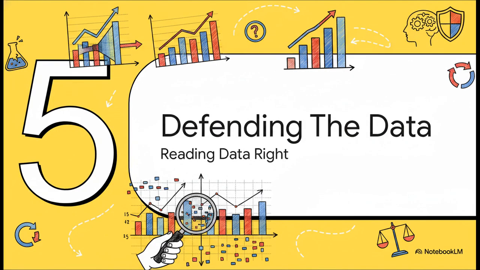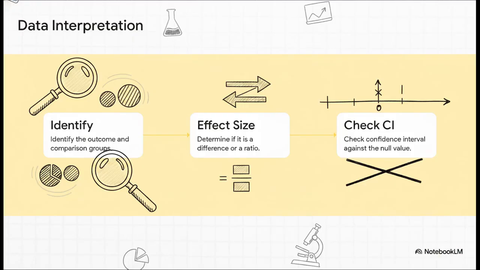All right, final stretch. How do we protect our guidelines? Section 5, defending the data. We protect our patients by rigorously vetting the data. First, identify the outcome and the effect size. Second, ruthlessly check if the confidence interval crosses the null value. But systemically, we need bigger defenses. To combat publication bias, modern trial registries now mandate that studies are registered before a single patient is ever enrolled, allowing us to hunt down that unpublished data.